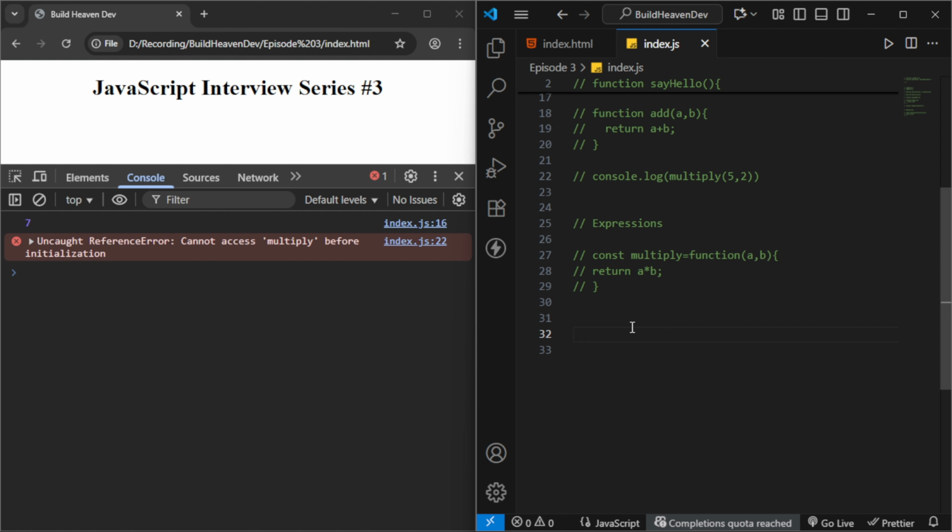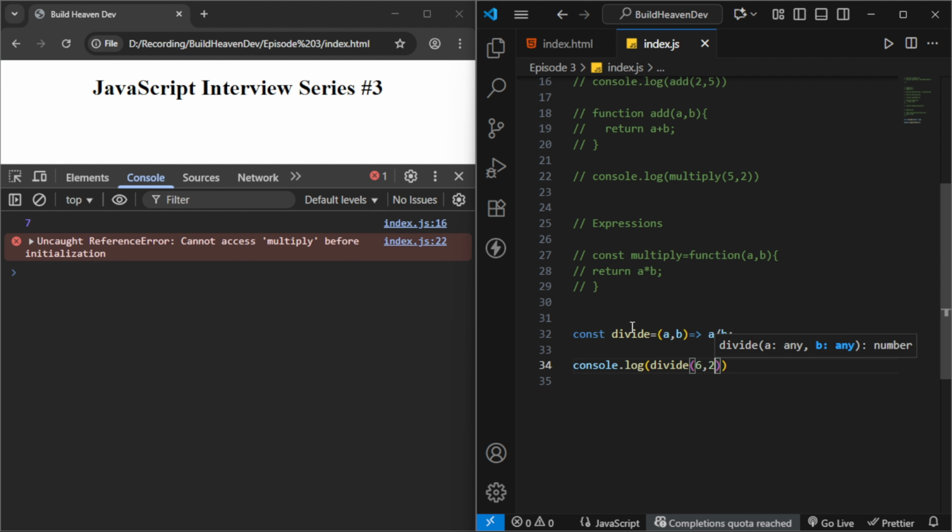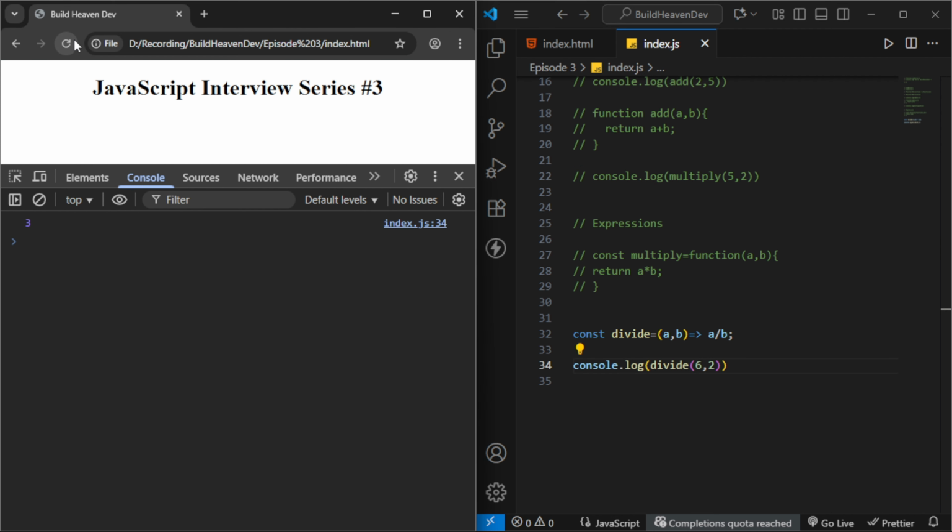So let's write an arrow function. const divide equals (a, b) => a divided by b, and let's console.log divide(6, 2). Let's run it. As expected, it gave 3.